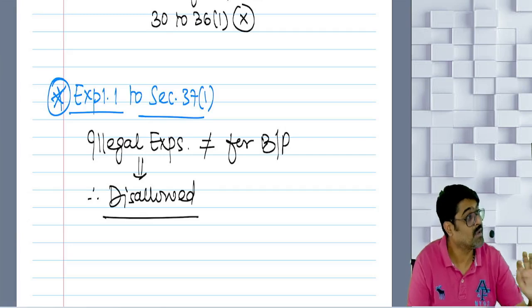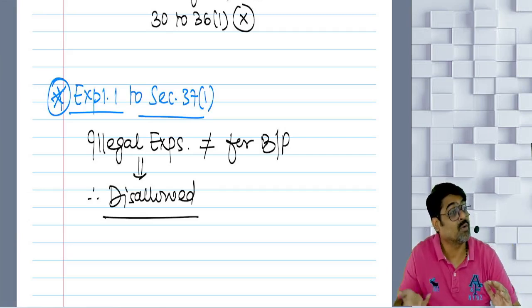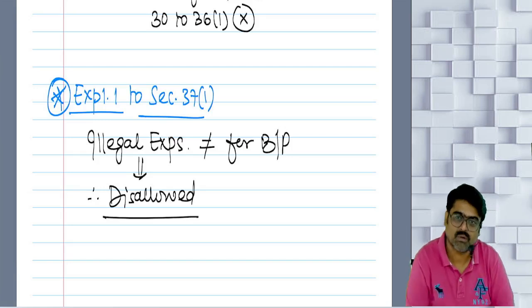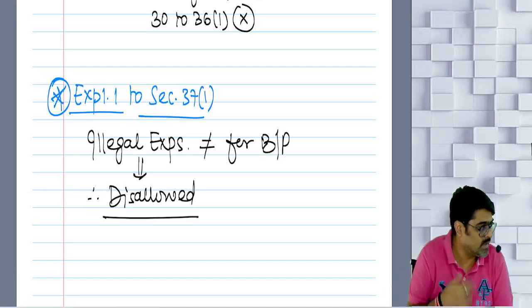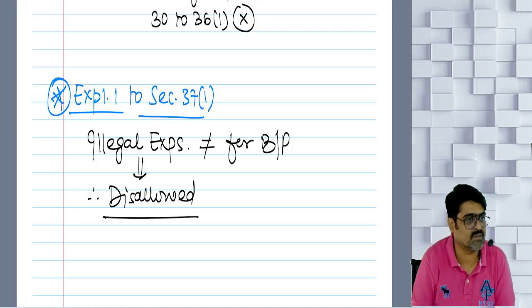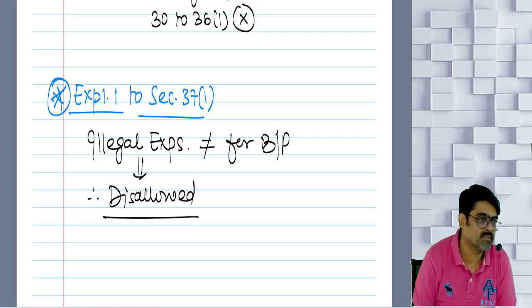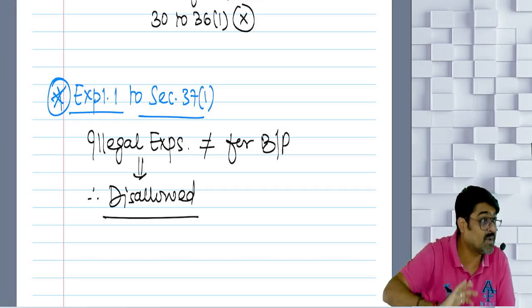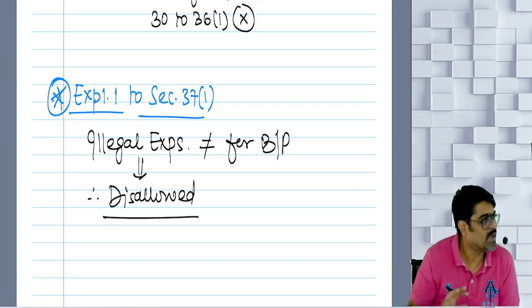Monthly a fixed amount I will keep on giving them, so that they don't come there and don't start creating all that nonsense. Am I paying them an amount as a ransom so that my business runs smoothly? Am I doing that expenditure for the benefit of my business? Yes or no? Wholly and exclusively for the purpose of my business. And that ransom I am giving them on a regular basis. Revenue nature.